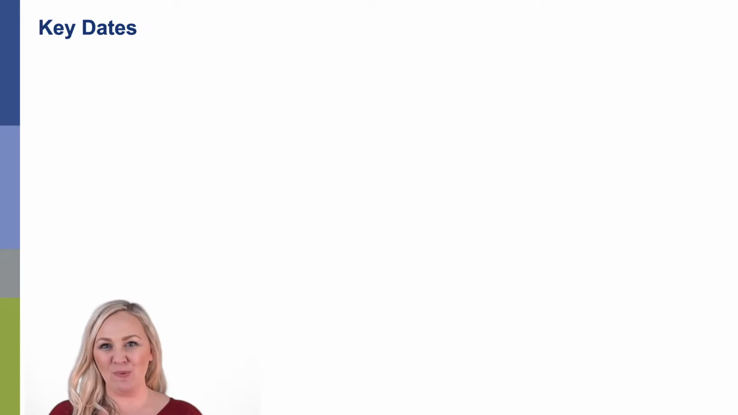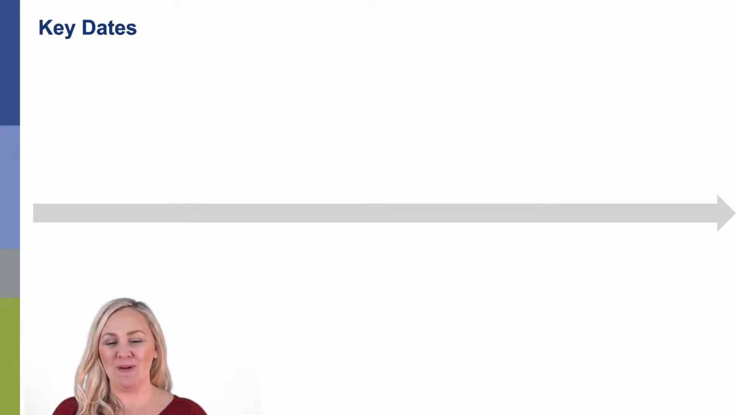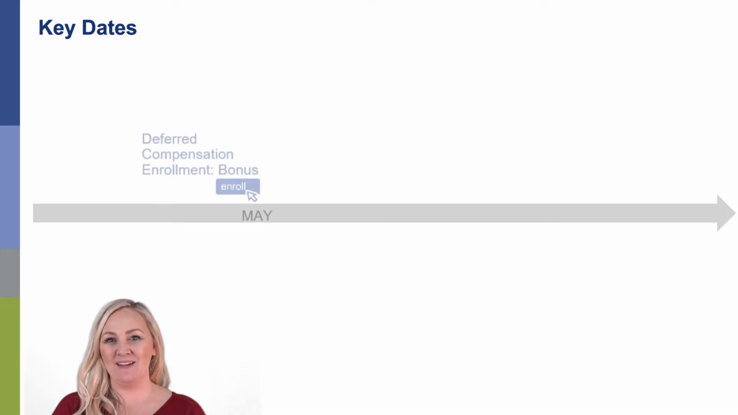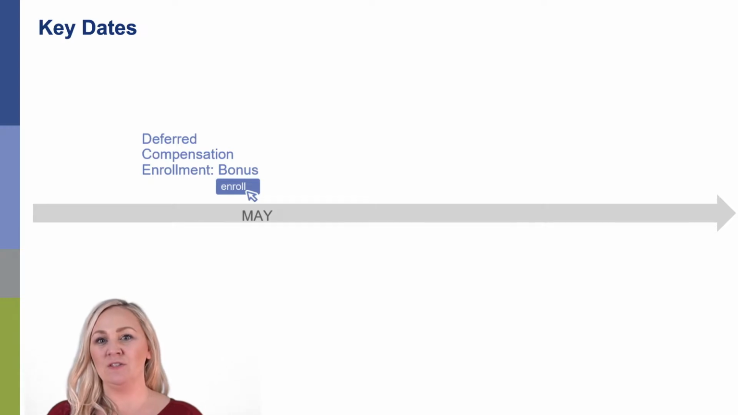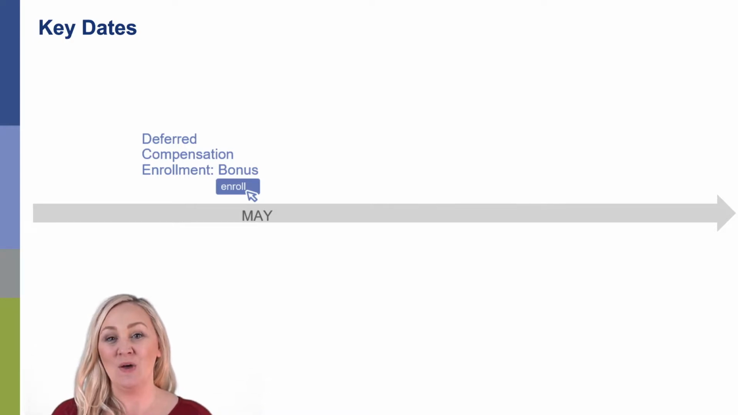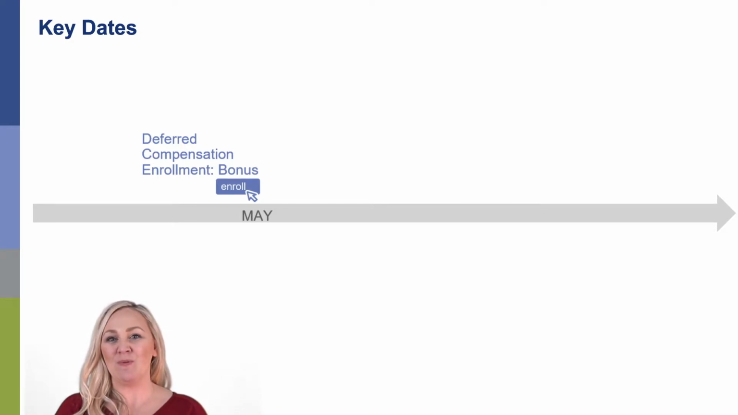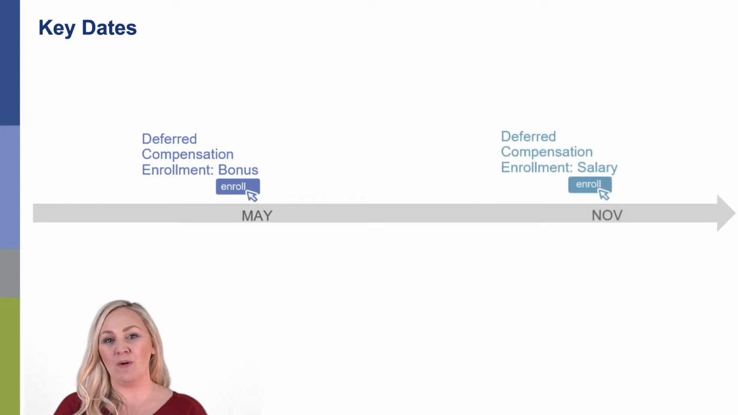As a Microsoft employee, there are some key dates to keep in mind throughout the year. The deferred compensation plan has 2 election periods each year. In May, you are able to make elections for your cash bonus. You are able to defer up to 100% of your cash bonus. With your bonus, it's important to remember that you are making the election for your bonus the following year. In November, you are able to make your election for your salary. You are able to defer up to 75% of your base salary.